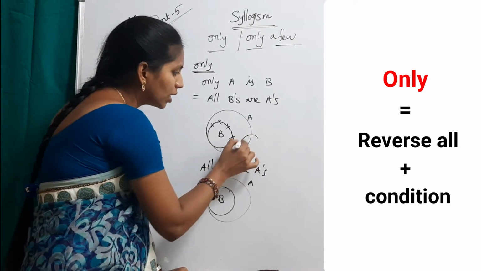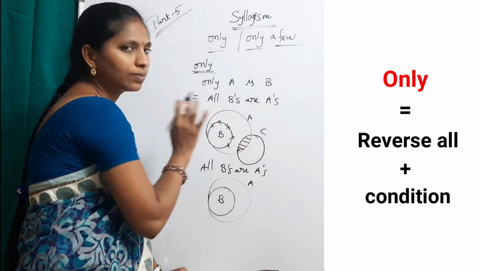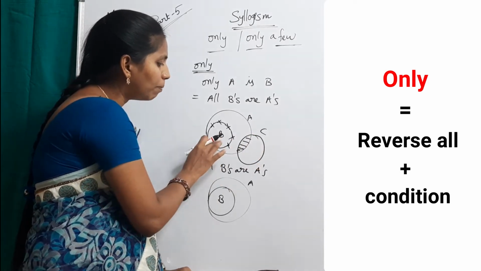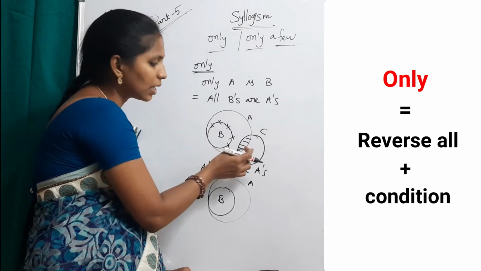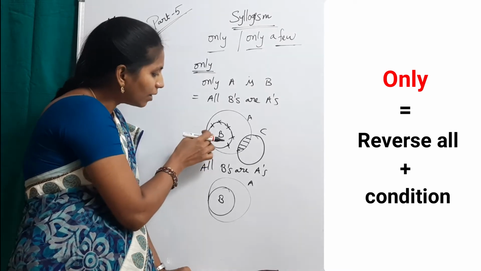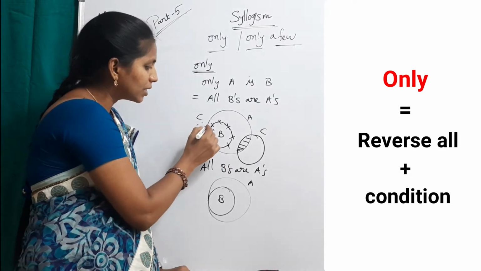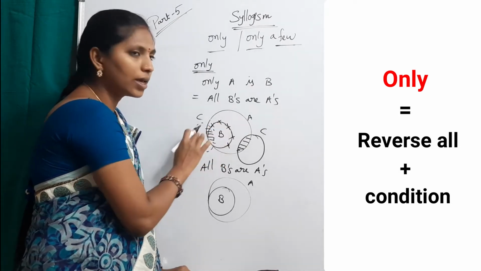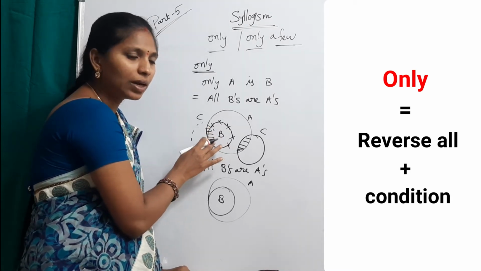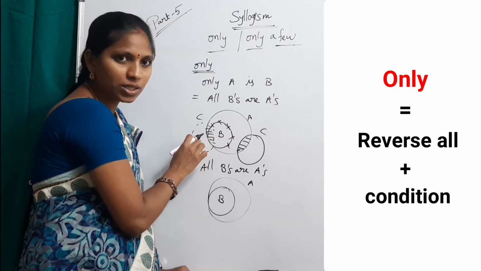For suppose some C's are A's. In the conclusion, some C's being B's is a possibility. That is wrong. Actually, we can draw this C here, like here, some part. Some C's are A's, that is true. But here this B can never make a relation with anyone. Here C and B interacted. This is the intersection part. That is false.